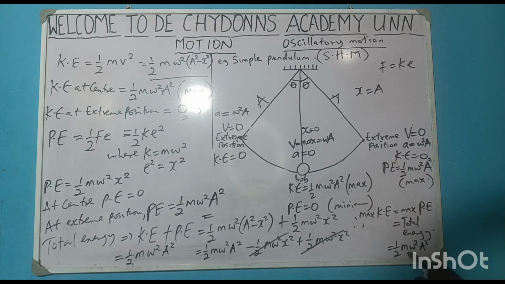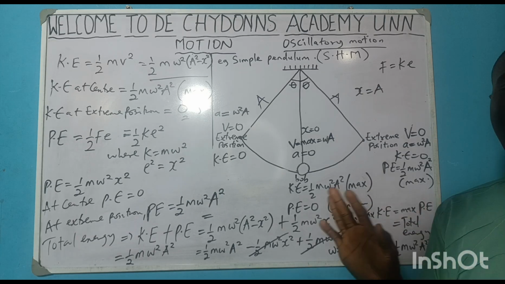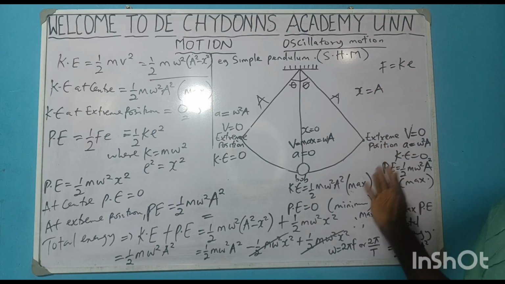So when they ask you to get the formula for total energy of a body undergoing simple harmonic motion, just remember half times mass times angular velocity squared times amplitude squared, where I've told you the other formula for w, that w is equal to 2 pi f or 2 pi over T, in terms of frequency and in terms of period. And so we will go into question solving on this topic, simple harmonic motion, that is oscillatory motion per se.